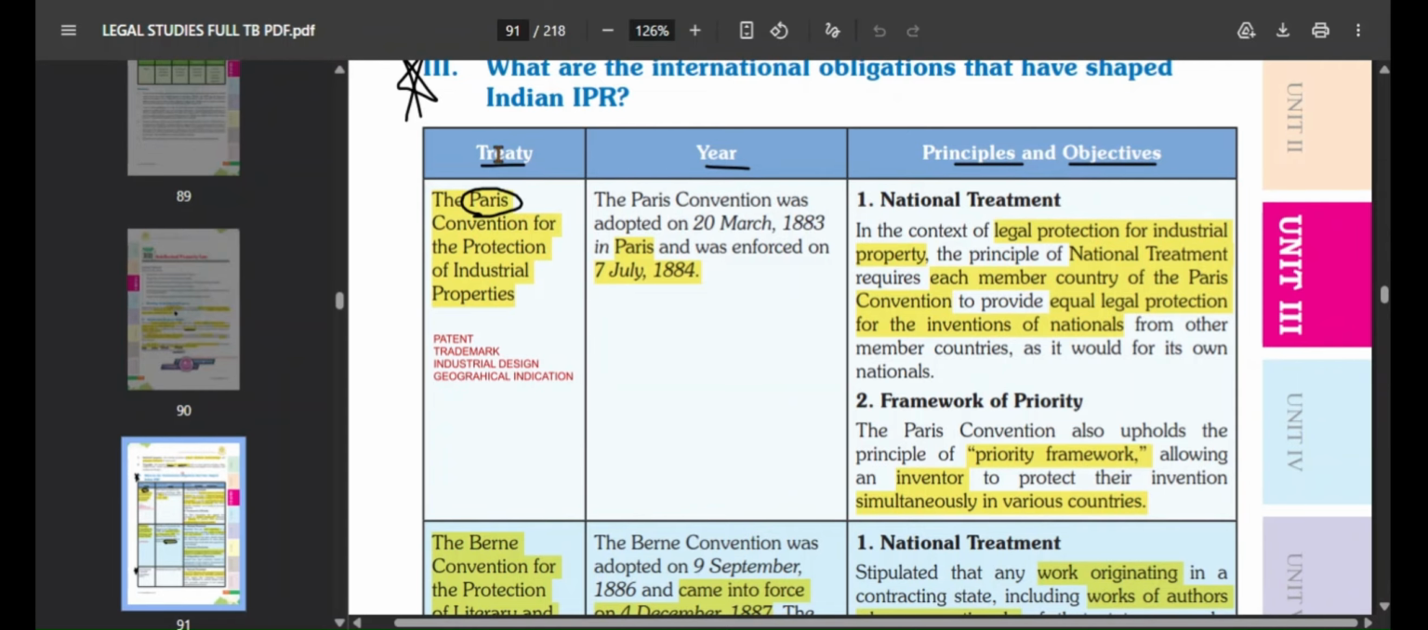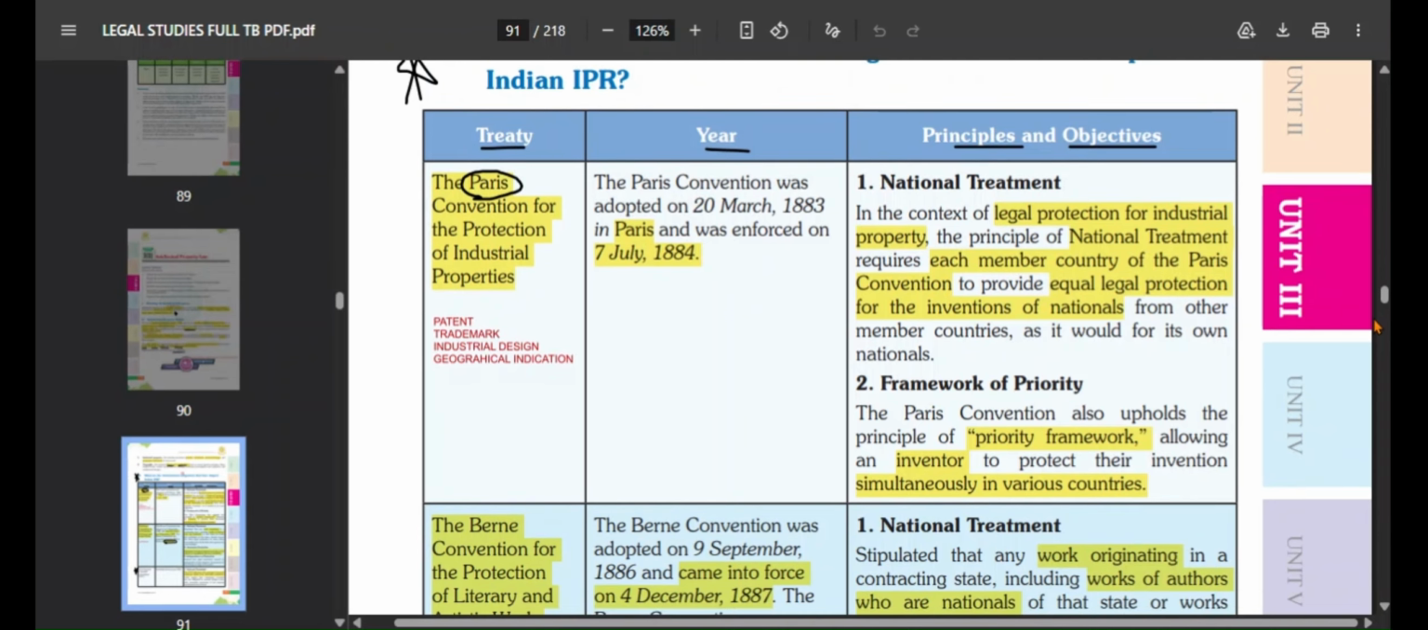The name of the treaty is the Paris Convention for Protection of Industrial Property, and it was enforced on 7 July 1884. Now, what are the principles and objectives?